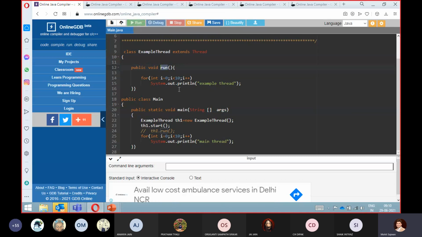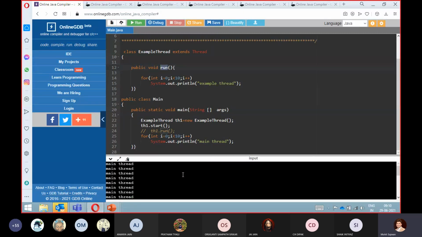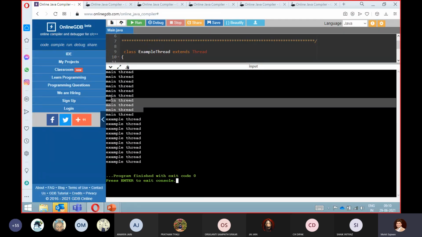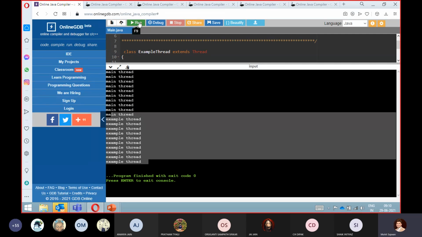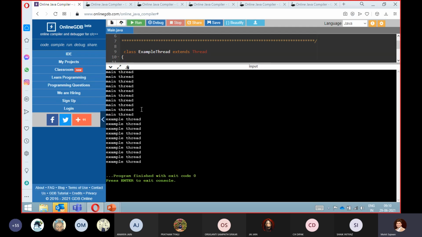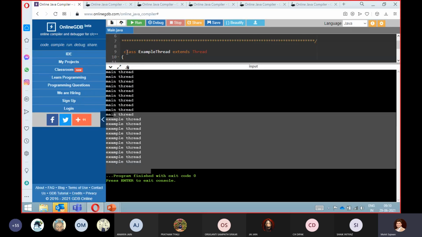Now let's execute this code and see what output you will get. In this code, you can see that first it is executing the main thread, and then you are getting example thread. Let me zoom in here. So first you are getting this main thread, and then example thread. Now let's execute this program again. Again in this scenario we are getting main thread first, then example thread.